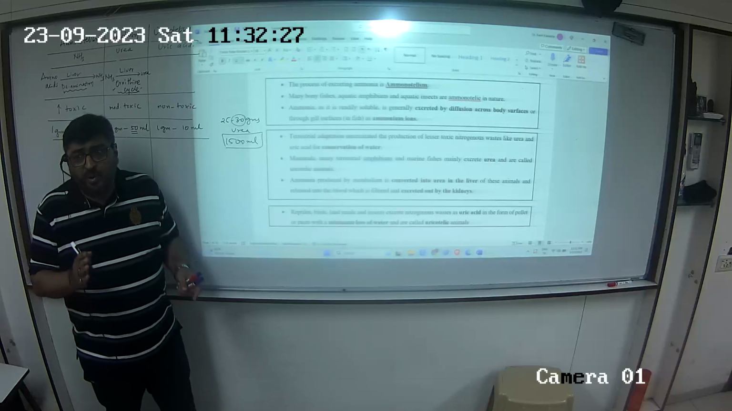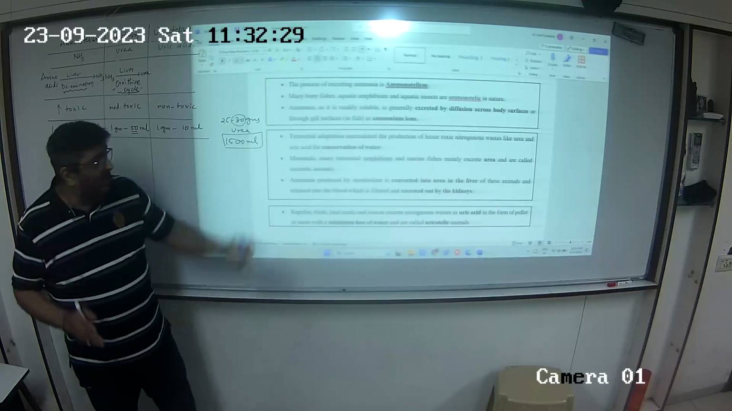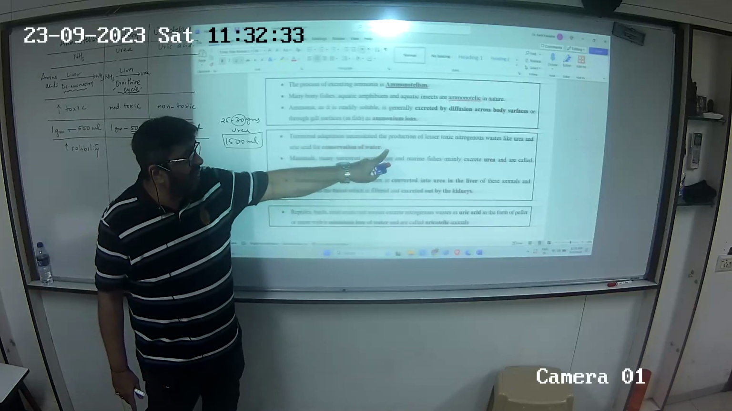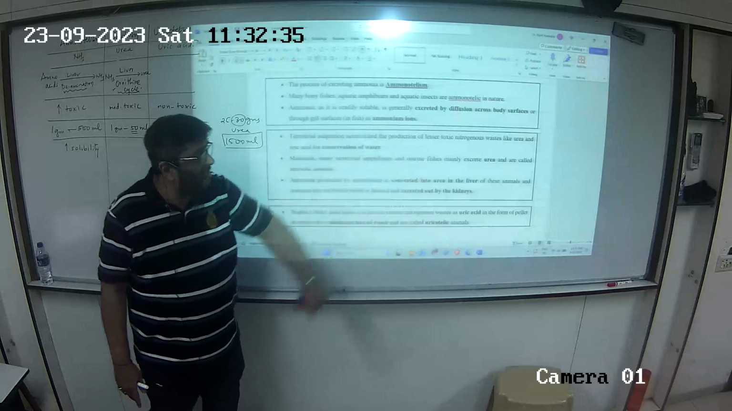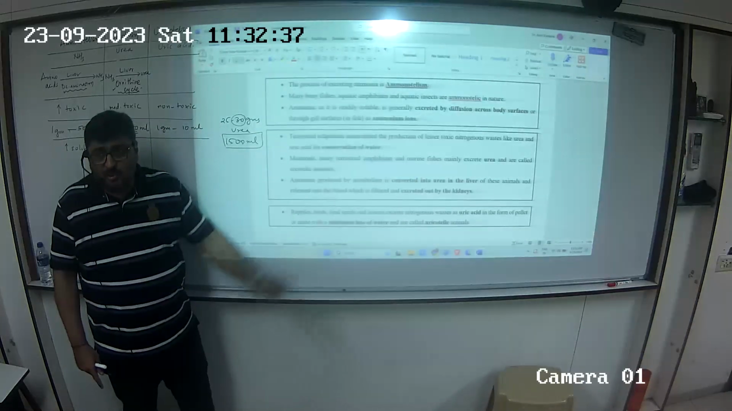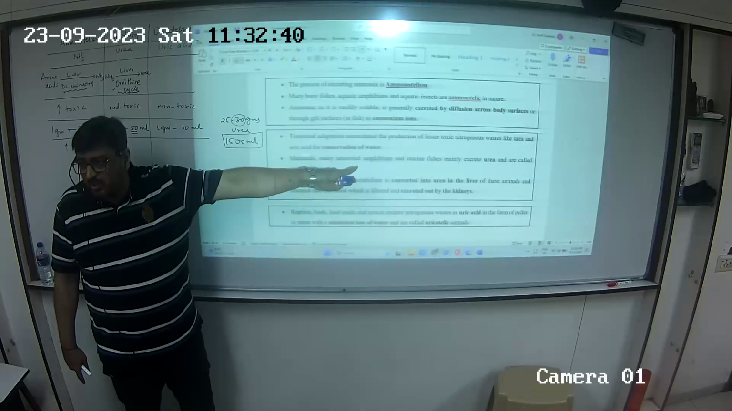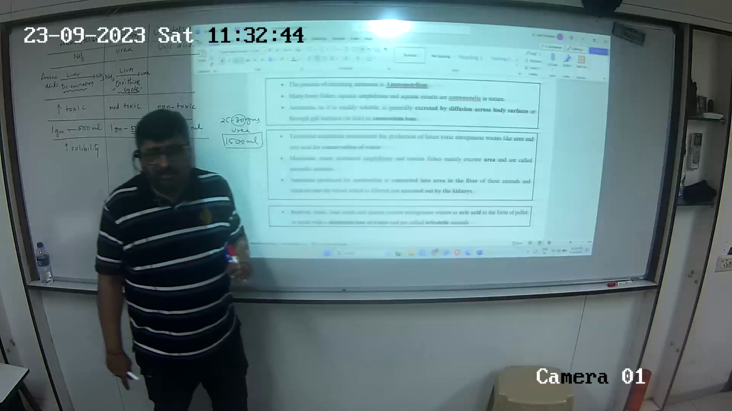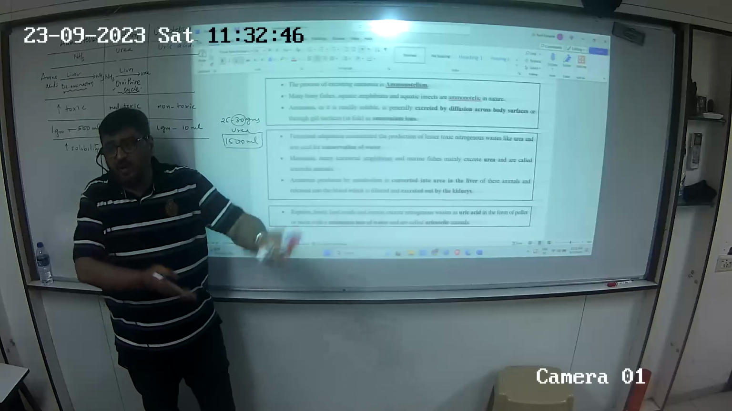मैंने कहा सबसे important क्या factor है? Habitat. Terrestrial adaptation made it necessary the production of lesser toxic nitrogenous waste like urea and uric acid. So is toxicity का order understood here, please? For the purpose of conservation of water. Obviously, availability of water is now becoming less.